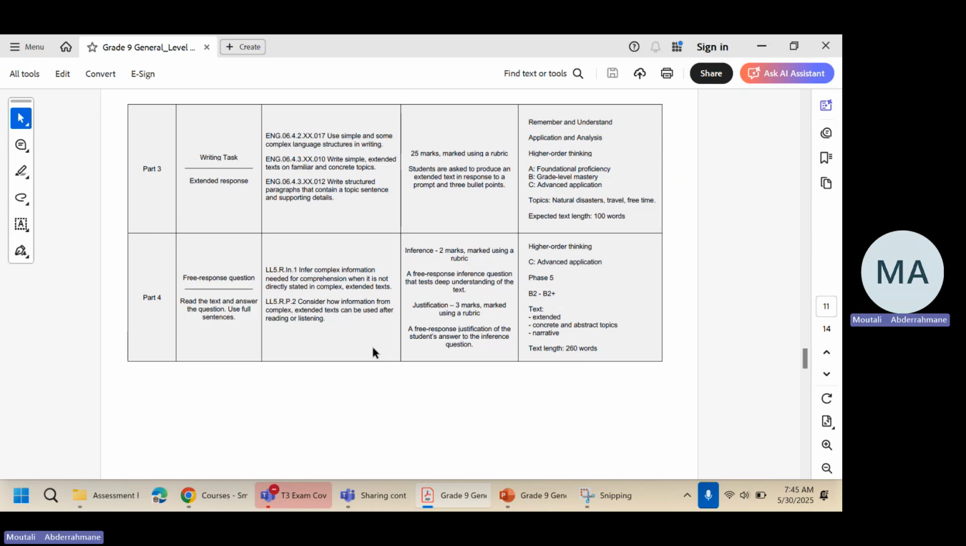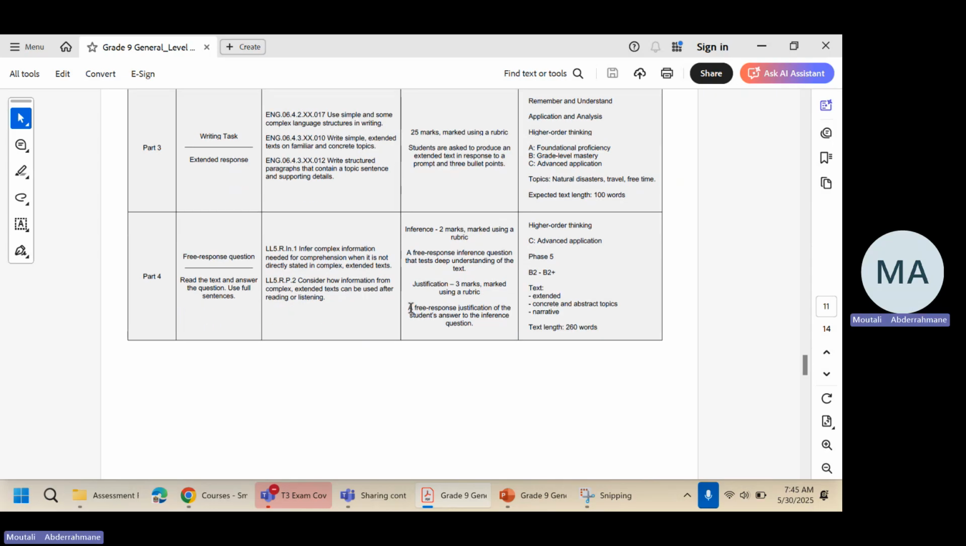The next part is a free response question. Here you will be given a text and you will be asked to make an inference. Find an answer to a question, one question. The answer to that question is not explicitly mentioned in the text, but you can make inferences. Answer the question and support your answer with evidence from the text. For that, you get 2 marks.